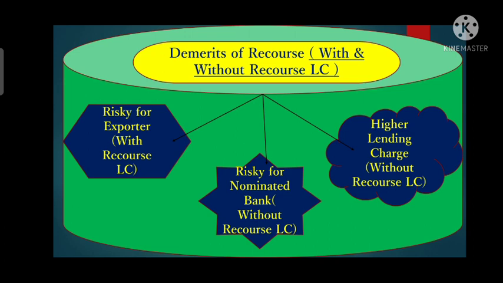So it is called higher lending charges. It is also one of the demerits of the without recourse LC, where the nominated bank charges a higher rate while discounting, purchasing or negotiating those documents.